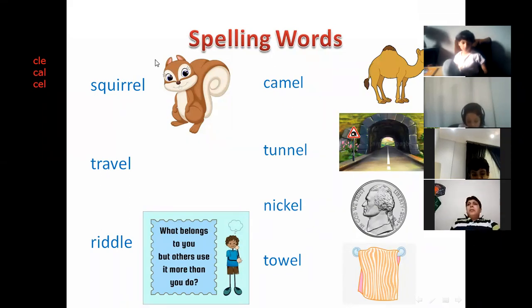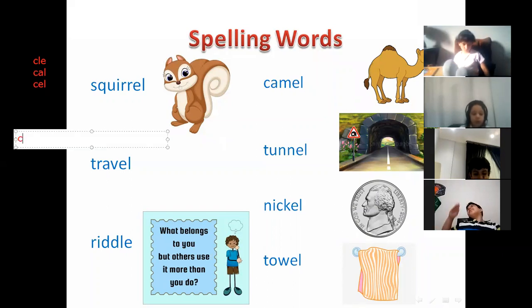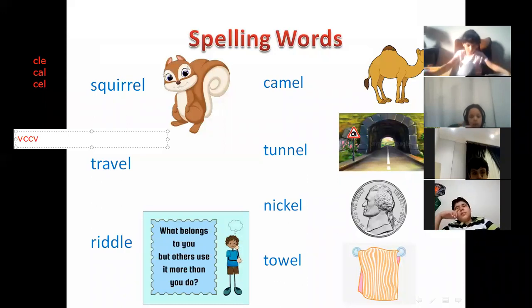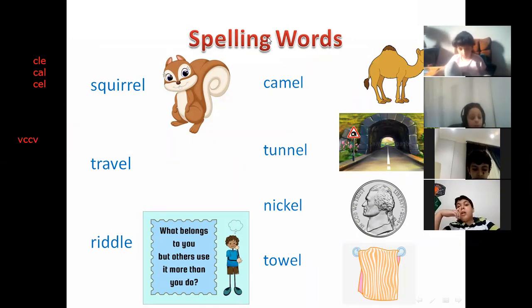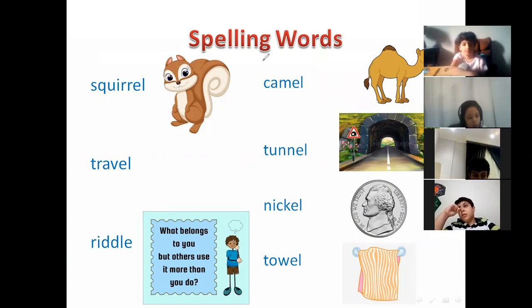For example, if we have vowel, consonant, vowel, we will divide it between the two consonants. So we have different rules, but car is only a one syllable word. We cannot divide it. So we can use this rule only for the words that end with consonant LE. Do you understand, Nayan?